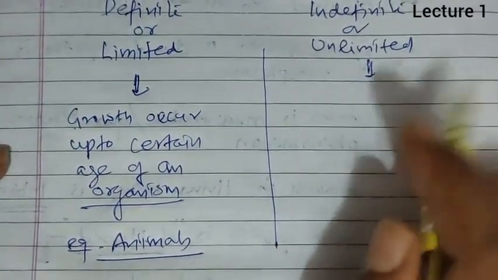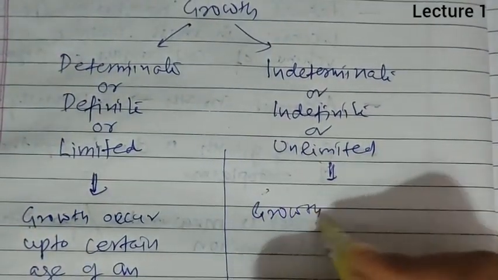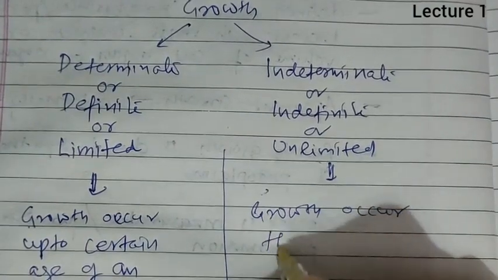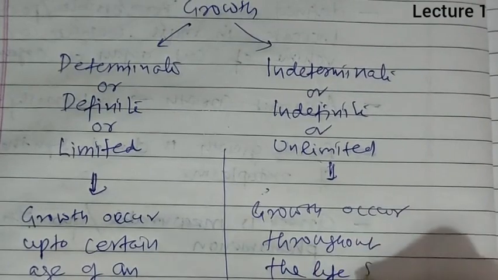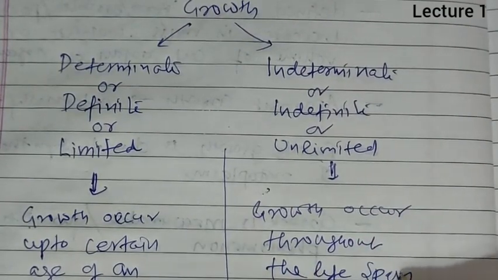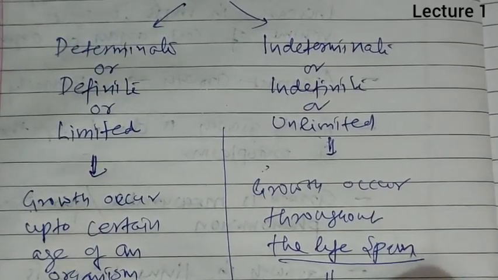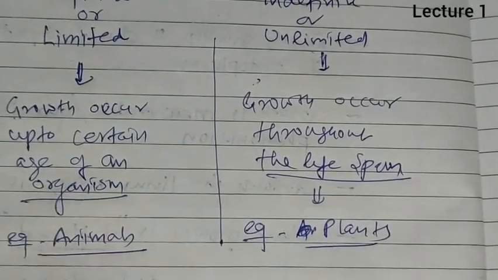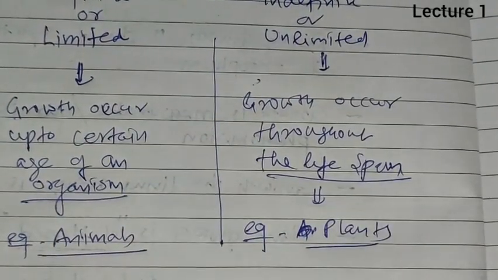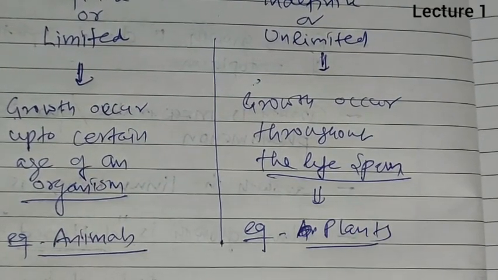But when we talk about indeterminate, indefinite or unlimited growth, here growth occurs throughout the lifespan of an organism, and that occurs in plants. You know that in plants, if we cut any part of the plant, it can grow again at any age. So this is known as indeterminate growth.